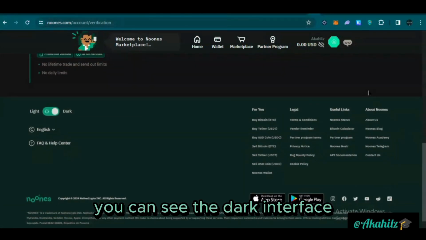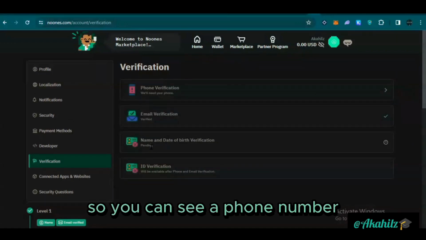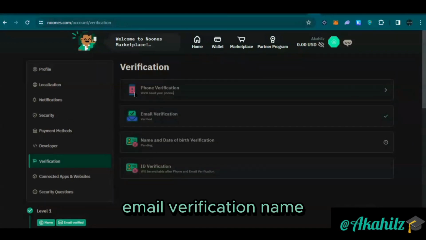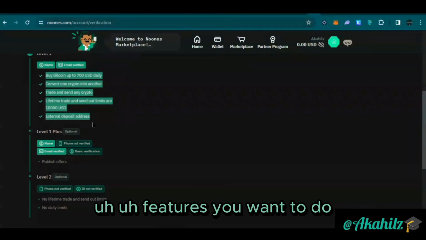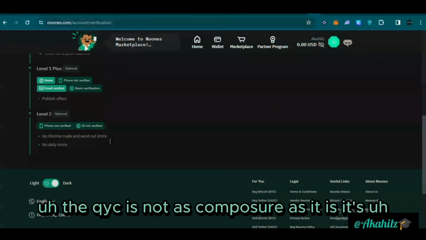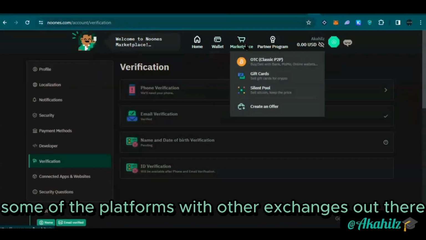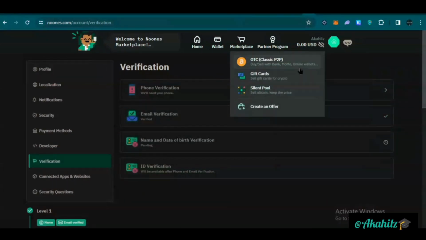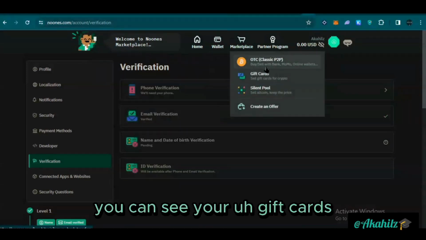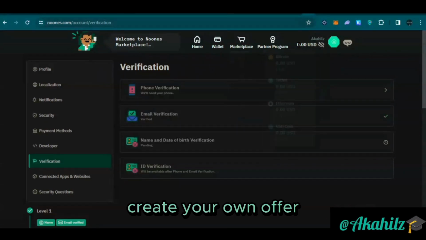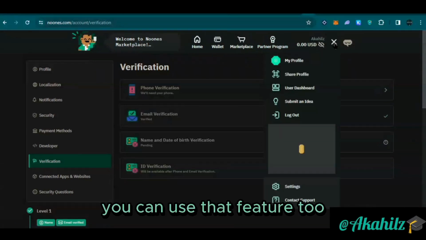You can see the dark interface. I think it looks good for users. So you can see here phone number, email verification, name, date of birth, and ID card. So those are some of the features you want to do. But take note, the KYC is not as compulsory as it is with some other platforms, with other exchanges out there. Now here you can see your OTC, you can see your gift cards. You can also create your own offer. So if you're a P2P merchant that wants to create your own offer, you can use that feature too.